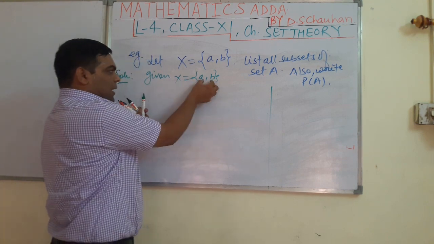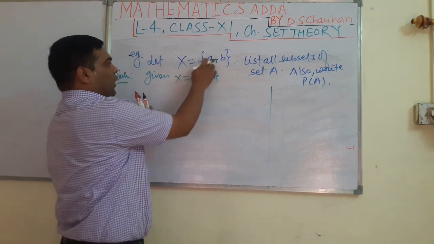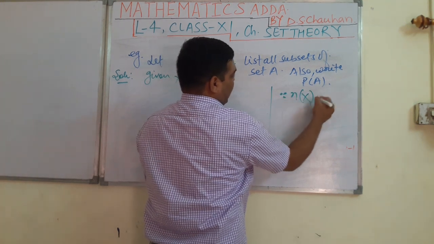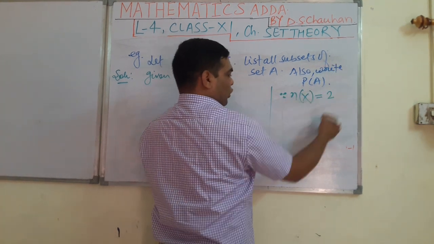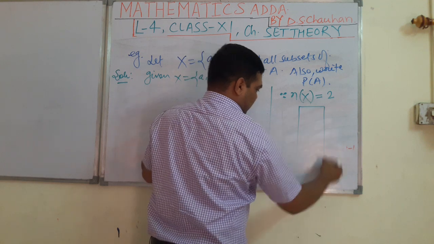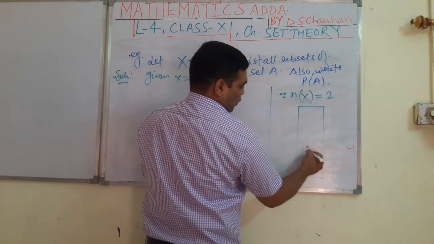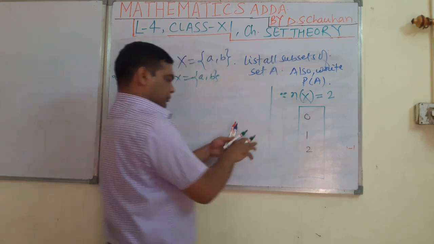Here the number of elements in set X is 2. 1, 2. Since the number of elements in set X is 2, again we will write down the trick here. 2, so it will be 2, 1, 0.